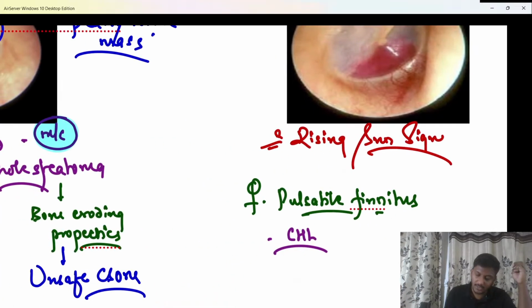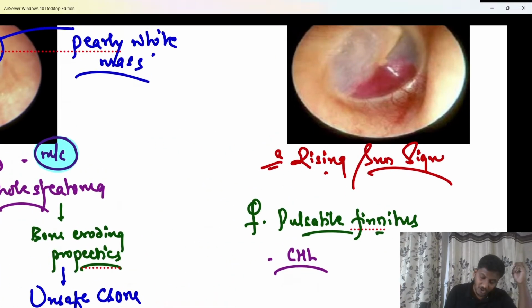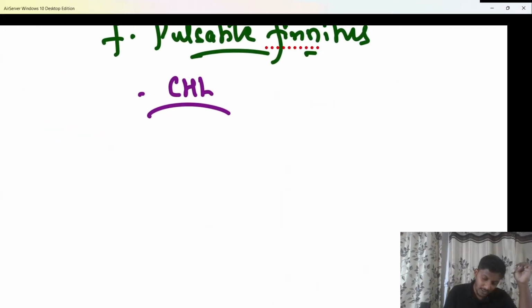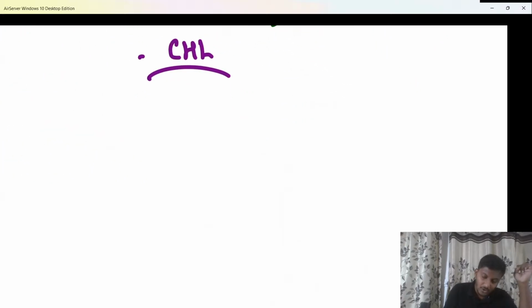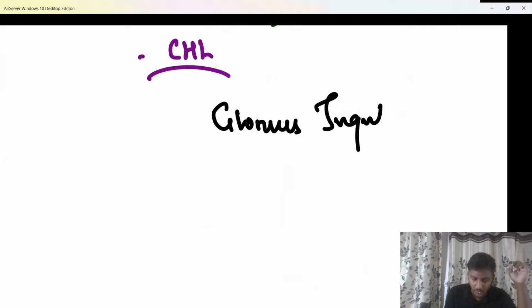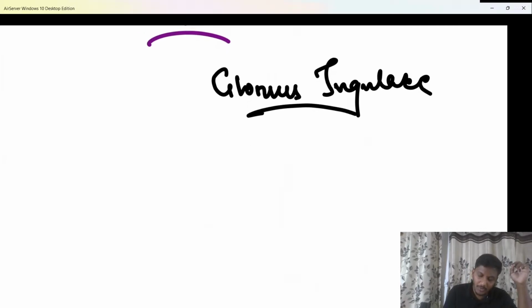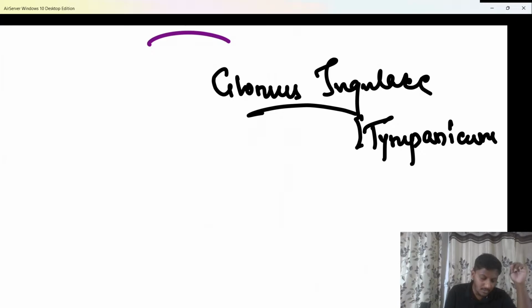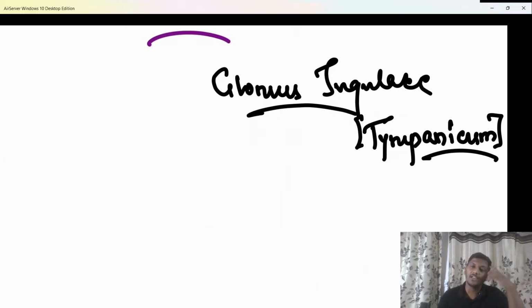So this is the classical rising sun sign which is seen in a patient suffering from glomus jugulare, also known as glomus tympanicum. Do remember, in the previous year examination, instead of glomus jugulare, another option which was given was glomus tympanicum. The reason is that this tumor usually grows inside the middle ear cavity, and the middle ear is also known as tympanum. Therefore, this can also be referred to as glomus jugulare or glomus tympanicum.